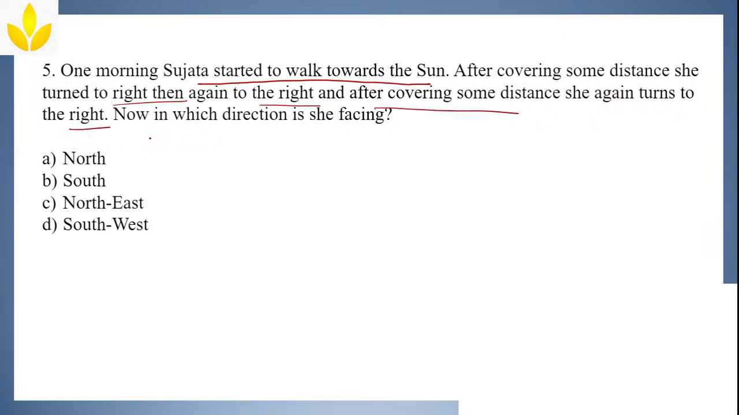Okay? So, she is turning right. Any distance they have not mentioned. Now, in which direction is she facing? We'll do it. Started to walk towards the sun. Towards the sun means east. After covering some distance, she turned to the right. Right means downwards. So, right.